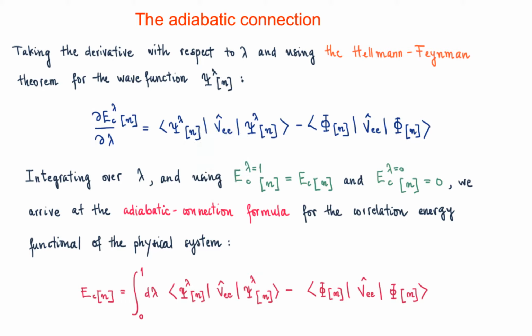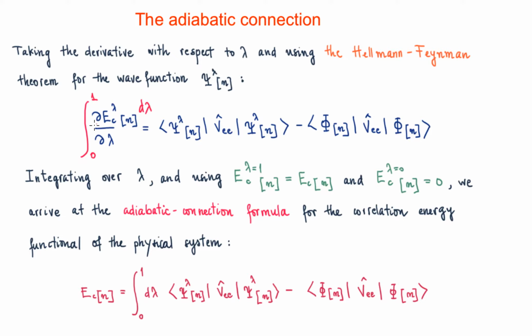Okay, so the next step in order to get an expression for the correlation energy functional is to do the integration over lambda. We are going to integrate that over lambda from 0 to 1.